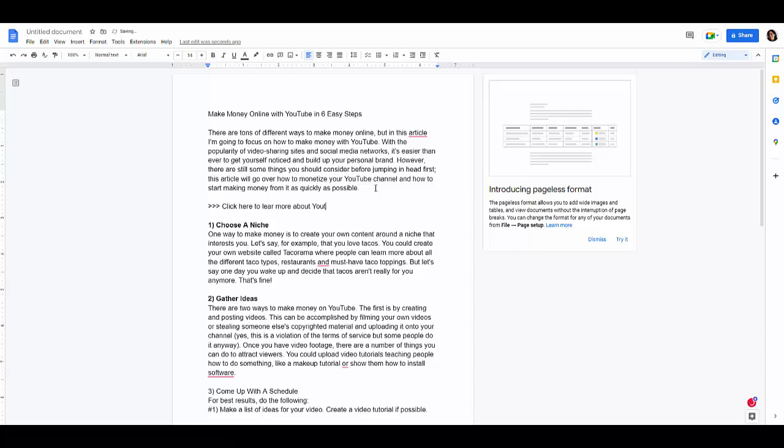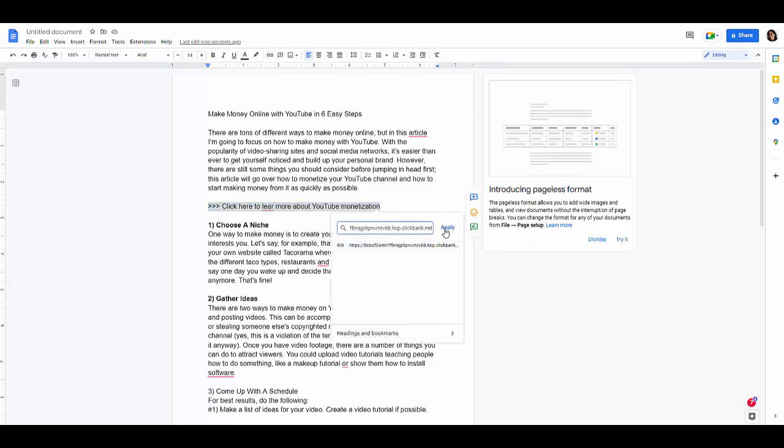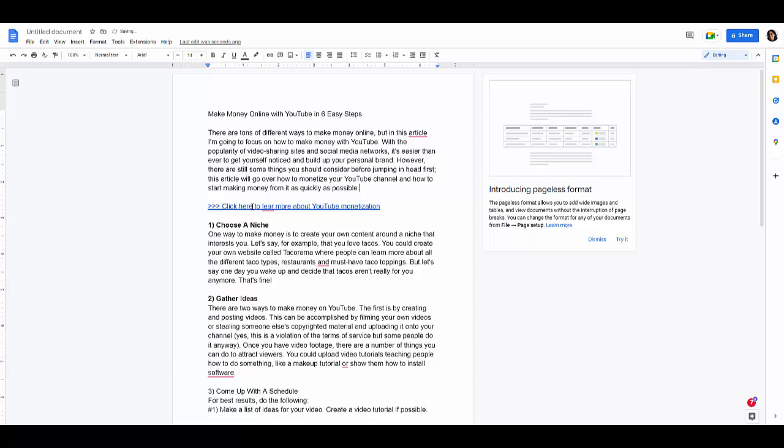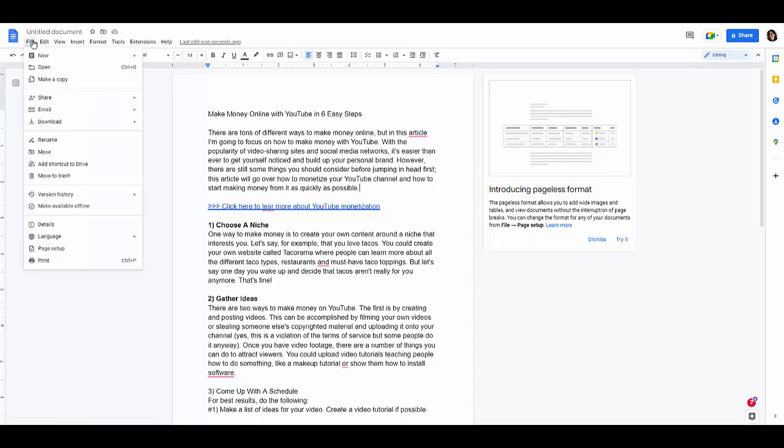Okay, this is something that I just made up, but we can create something better. Monetization. This is a cool thing that I like about Google Docs: we can highlight it, I can paste it, I can apply it, and boom, I have it. So what else do we need to do? We need to download this as a PDF.